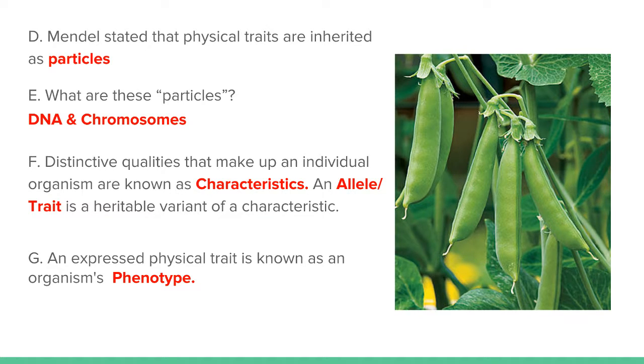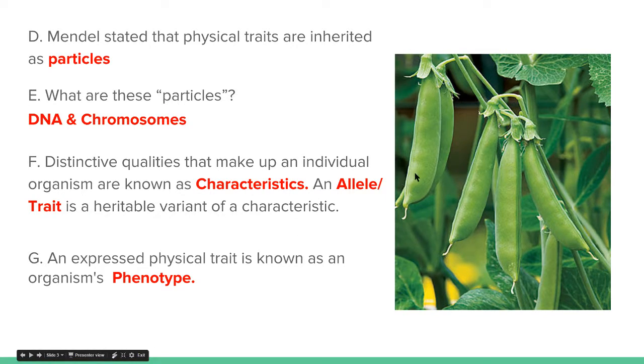chromosomes. So distinctive qualities that make up an individual organism are known as characteristics. An allele or trait is a heritable variant of a characteristic. So a characteristic, for example, for people would be hair thickness. And then the trait or allele of that characteristic would be either thick hair or thin hair. This expressed physical trait is known as an organism's phenotype. So thick hair would be one phenotype, thin hair would be another phenotype.